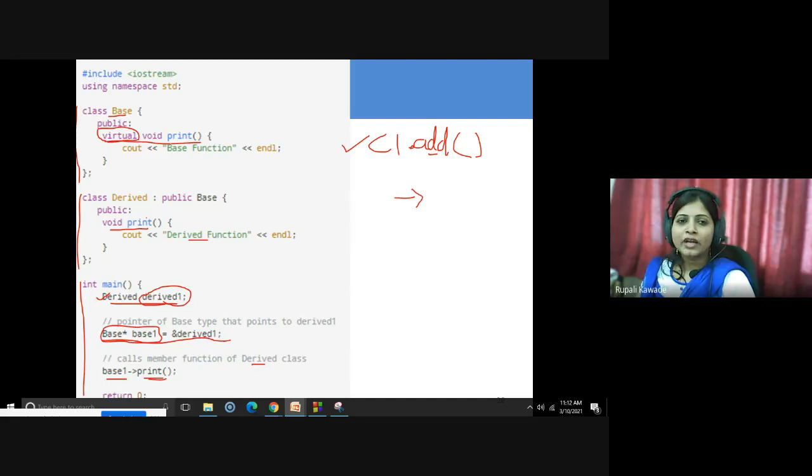What if I want to invoke this print function? What do you need for that? You need to assign that pointer variable to the base class object, so you can call this print version of the base class. In this particular example, you are not able to invoke it. You are overriding it in the derived class, and you are executing the derived version of your print function. We will see more examples based on this.